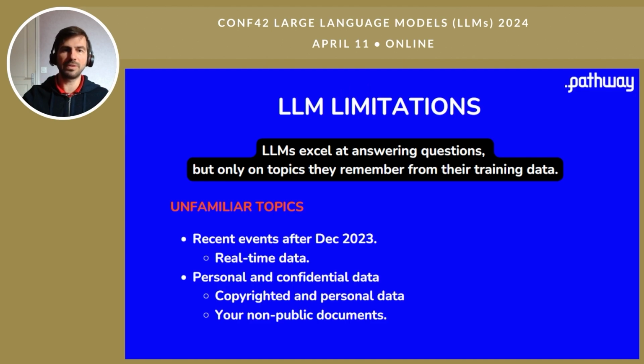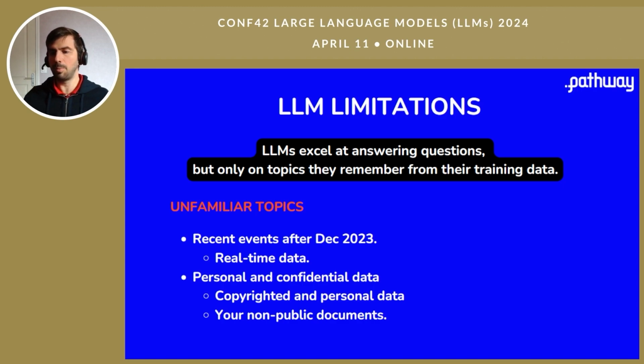Okay, so what's wrong with our LLM? LLMs are really good at answering questions, but only on the topics they know about. And it's like us, right? If I didn't learn about a subject and you ask me a question about it, I will have trouble answering it. It's the same for LLMs. So the first issue is that they are not very good at answering questions about unfamiliar topics.